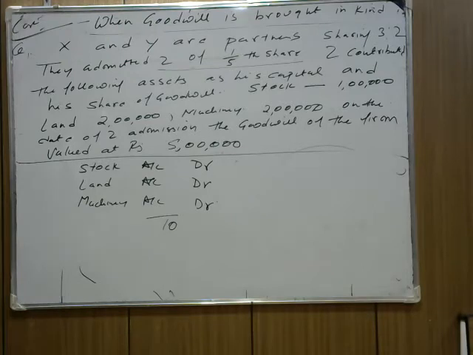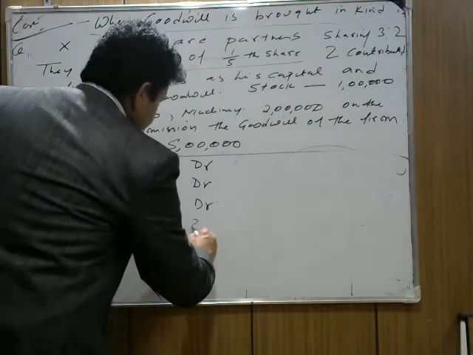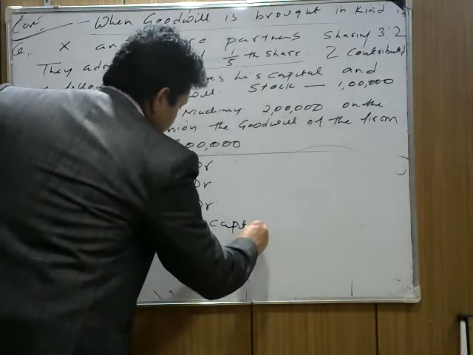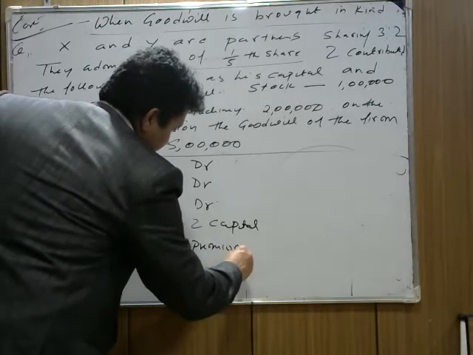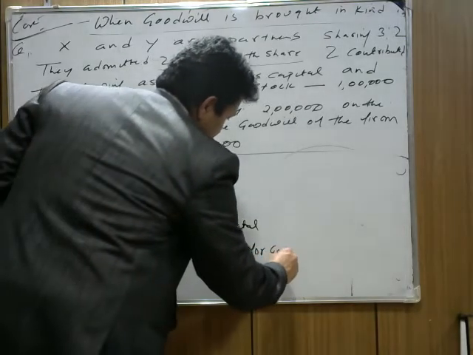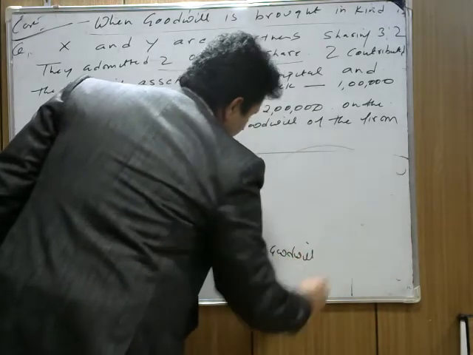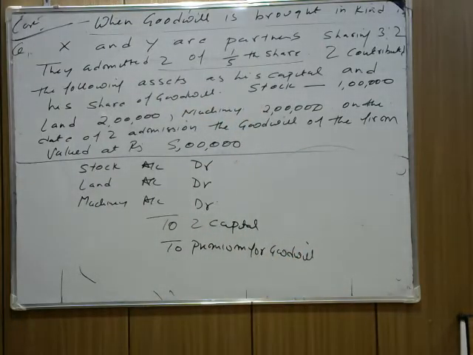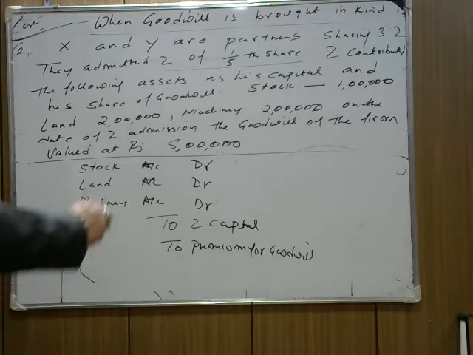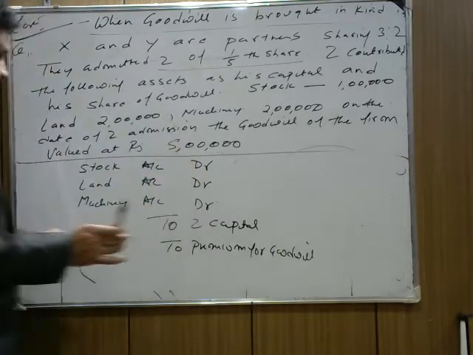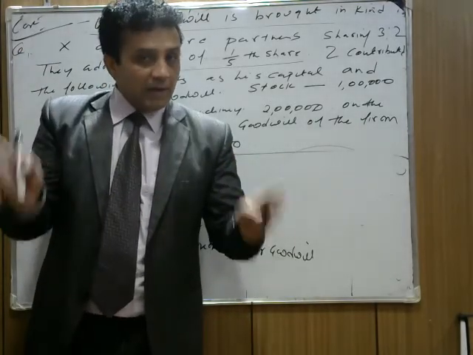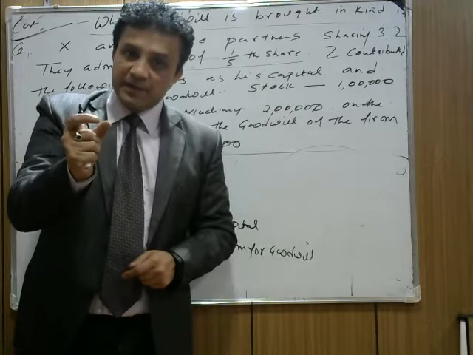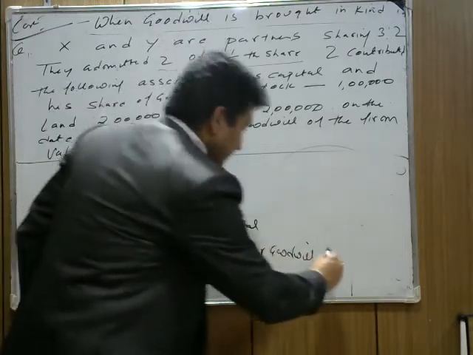Now what do we need to credit? His capital and his goodwill. We write here to Jet's capital and to premium for goodwill. Now how do we classify what is the amount of goodwill and what is the amount of capital? The goodwill of the firm is 5 lakh. Jet का share कितना है इसमें, 1/5. So he needs to bring 1 lakh as his premium for goodwill.